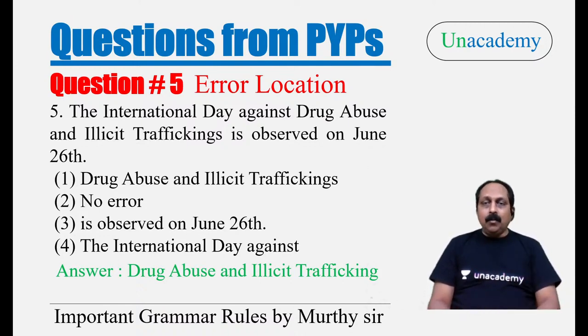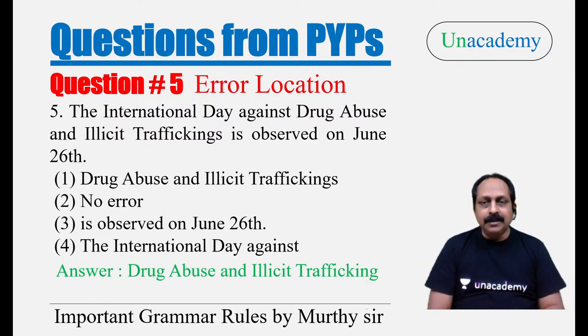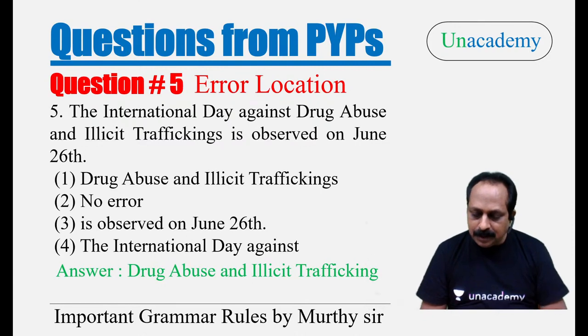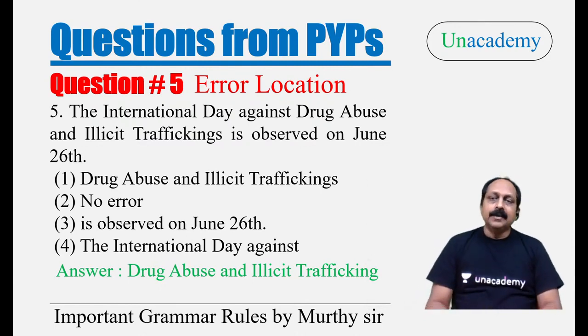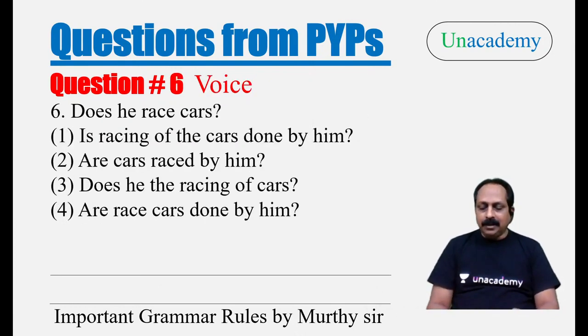A lot of NGOs are working against human trafficking. In my opinion, illicit is not the right word over here. Illicit trafficking is illicit. We should not say illicit traffickings. Traffickings is absolutely wrong. Can we use definite article the before drug abuse? No, no need. The International Day Against Drug Abuse. Here we cannot say the drug abuse. Not correct.